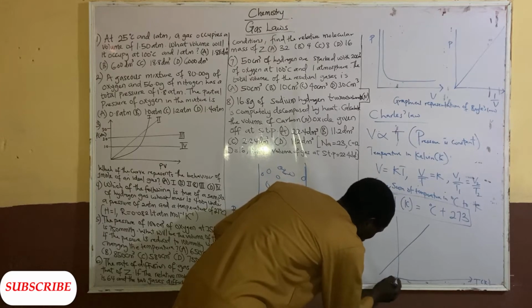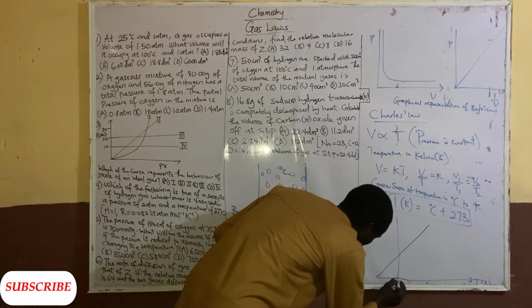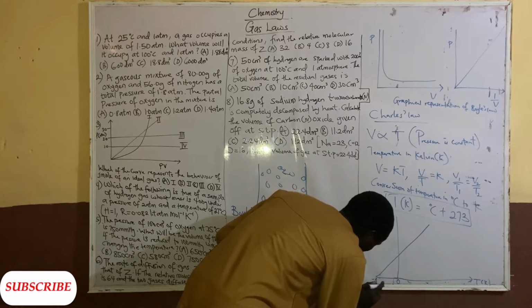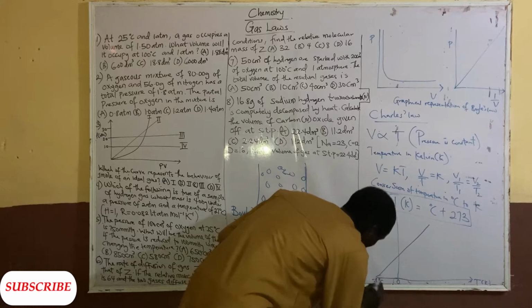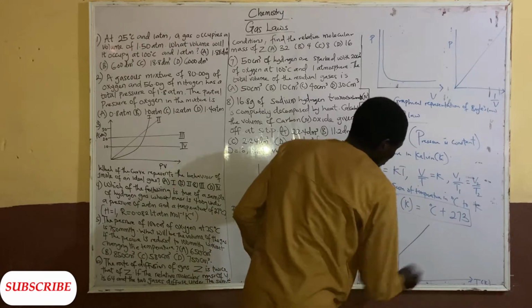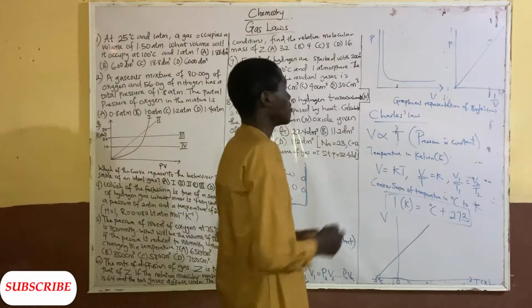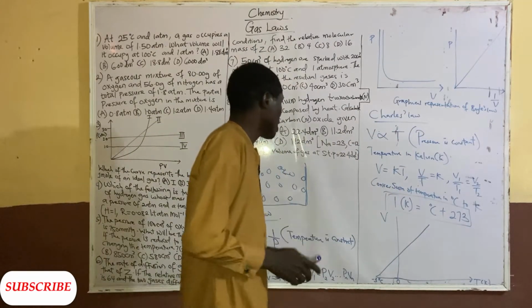This is 0, this is minus 273 degrees Celsius, and so on and so forth. So this is volume against temperature, and this is the graphical representation of Charles' law.